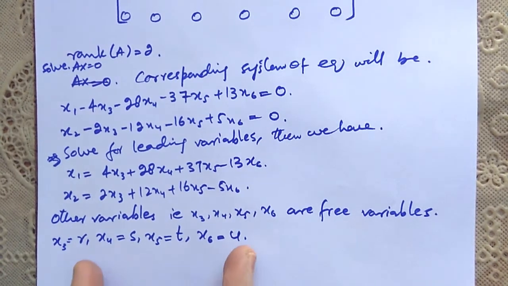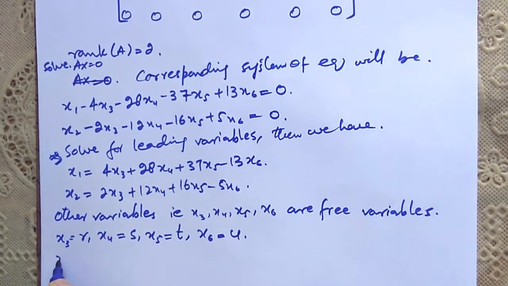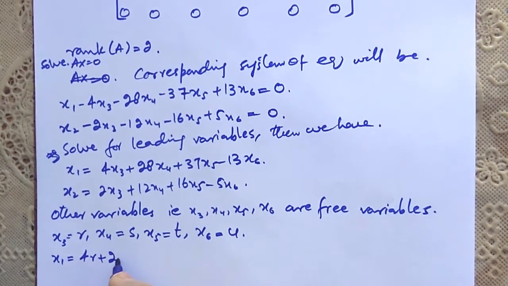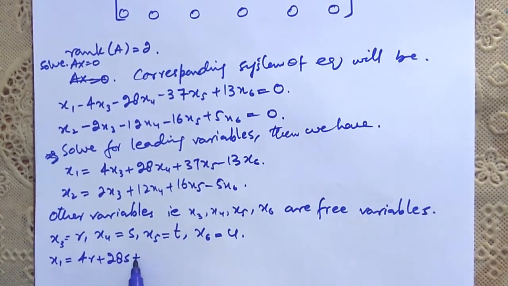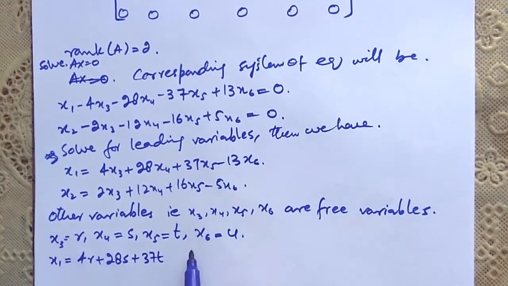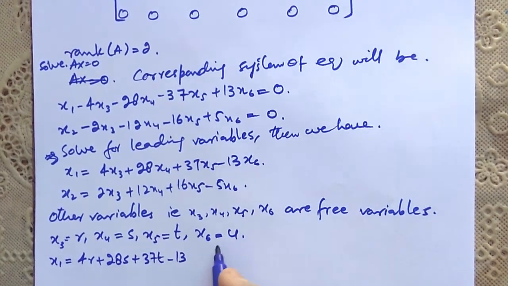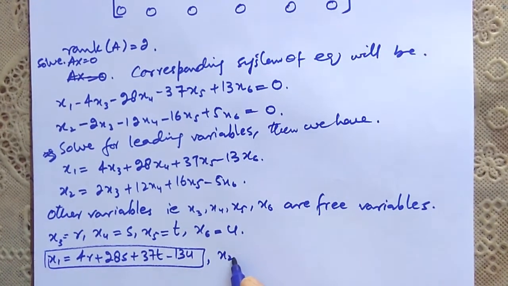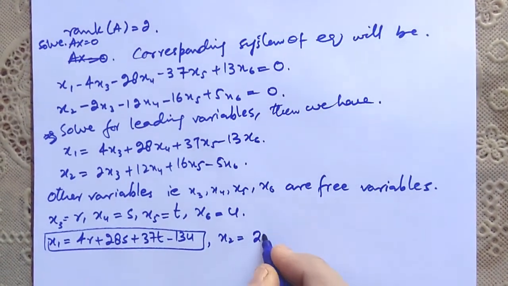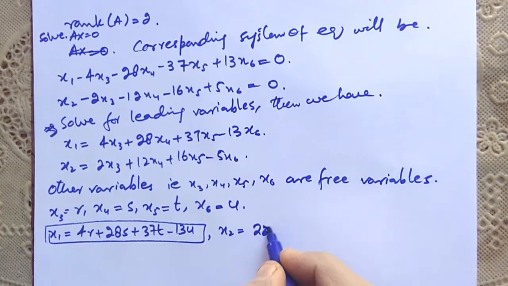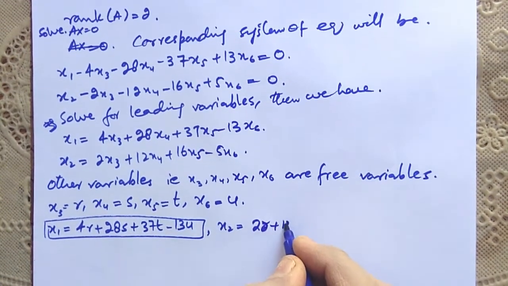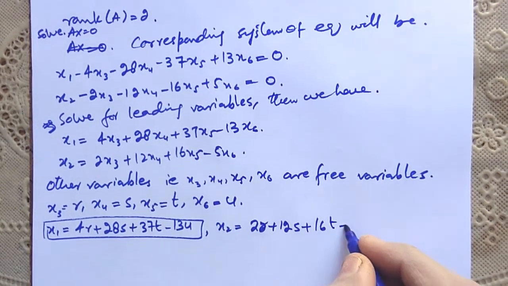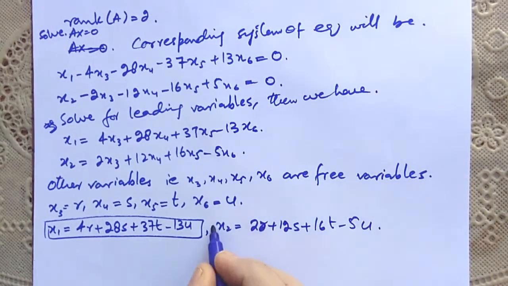So after assigning these values, x1 is equal to 4r plus 28s plus 37t minus 13u, and x2 is equal to 2r plus 12s plus 16t minus 5u.